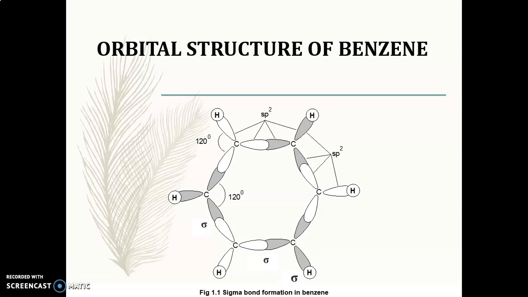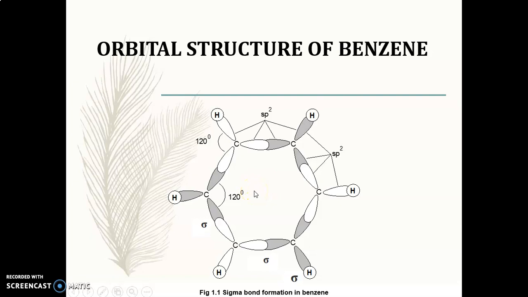All carbon atoms in the given structure of benzene have an sp2 hybridized state. As you see, I have written that all these are sp2 hybridized orbitals. Each carbon atom is connected to a hydrogen atom, so there is a sigma bond between carbon and hydrogen. This diagram shows sigma bond formation in benzene. Here I have not written a double bond anywhere, so all these bonds are single bonds.